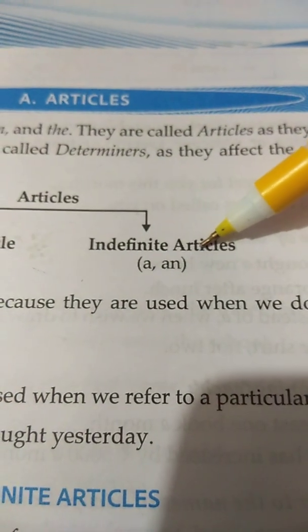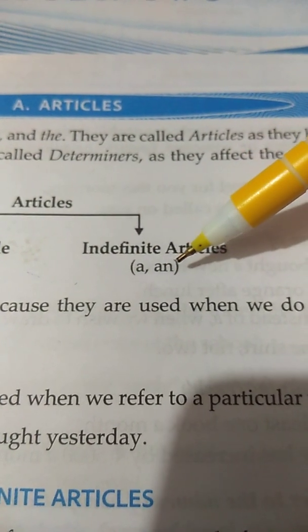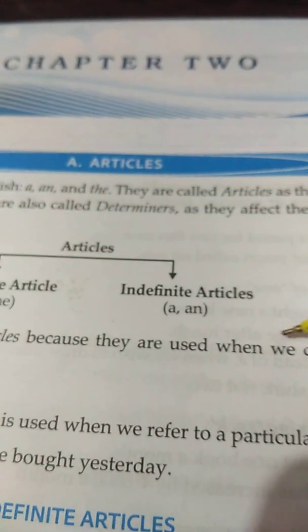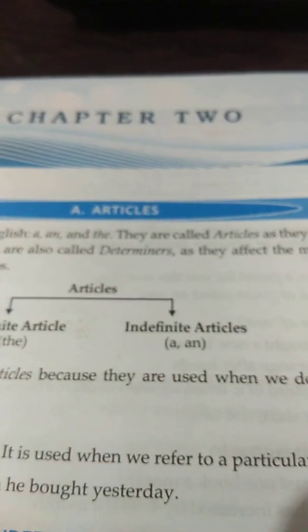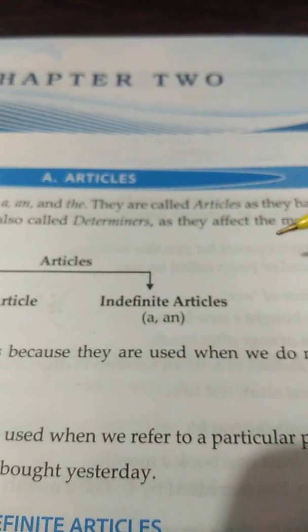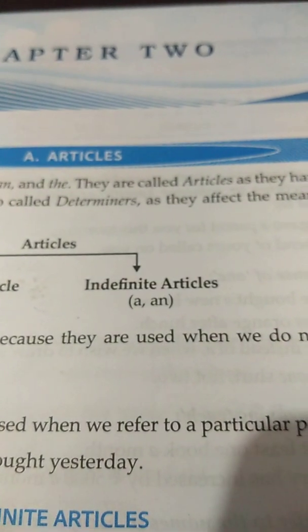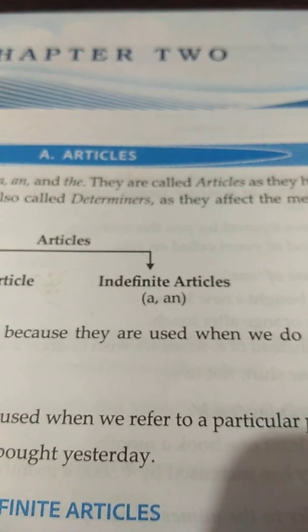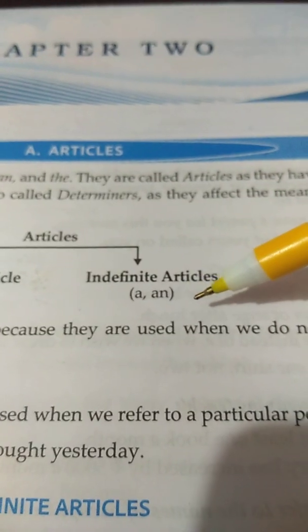Second is indefinite articles. There are two indefinite articles. They are a and an. So these a and an are called indefinite articles. Why? Because they are used when we do not speak of any particular person or thing. That means when we are not talking about any particular person or thing, then we use a and an.